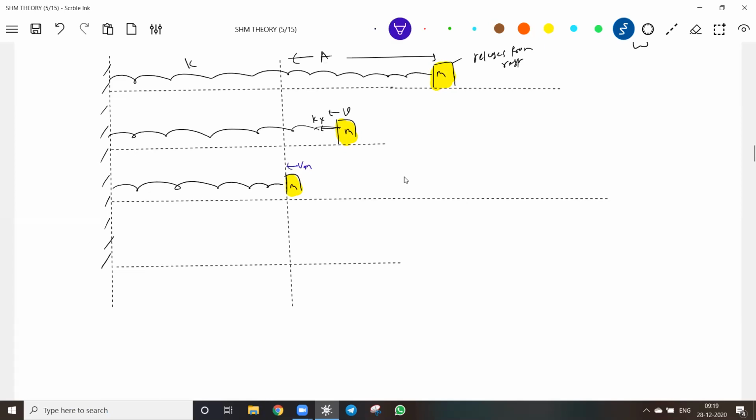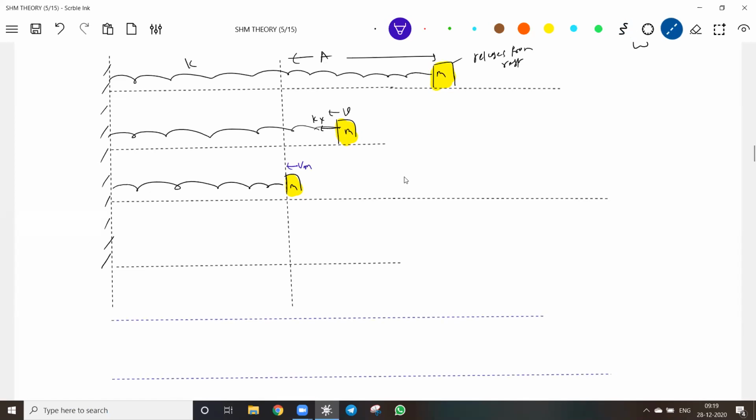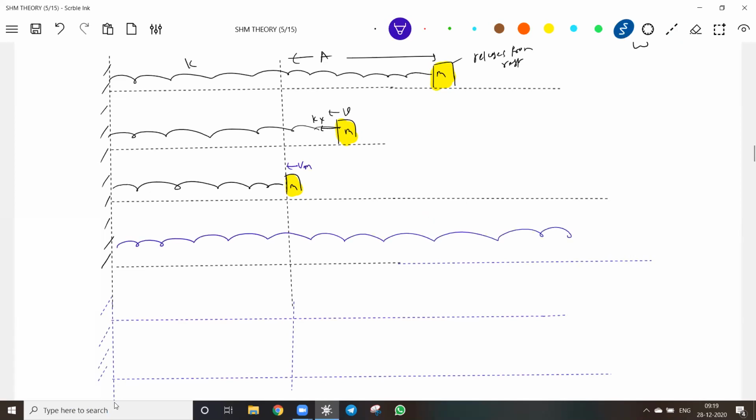Now another student will pull this block by distance 2A. At t equals 0, let me release it from rest.